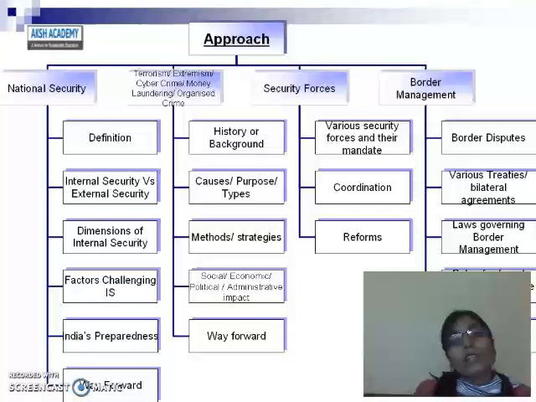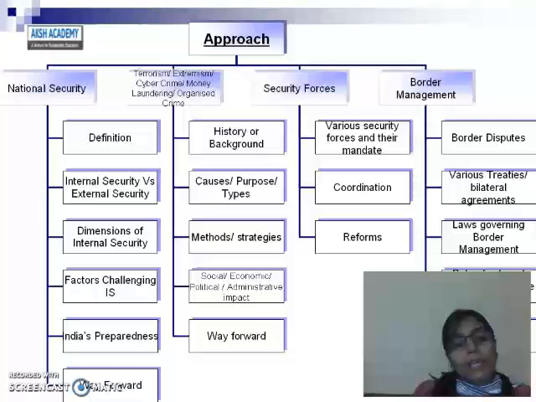Then what the rescue and rehabilitation options are, how we are prepared for rescue and rehabilitation if any incident happens. You have to study that also. And after that, you have to see what the long-term solutions are, how we can make a good environment in the country for securing our country with communal harmony, peace and law and order. So this is how you have to learn the dimensions of internal security.